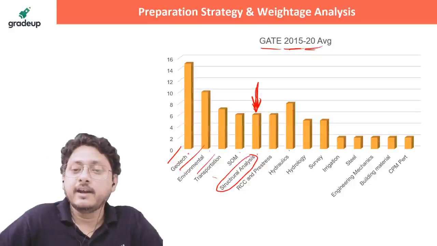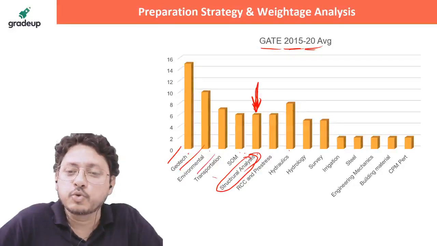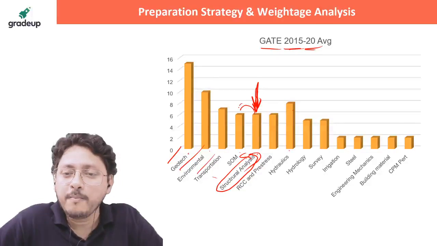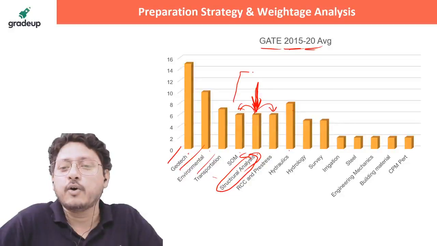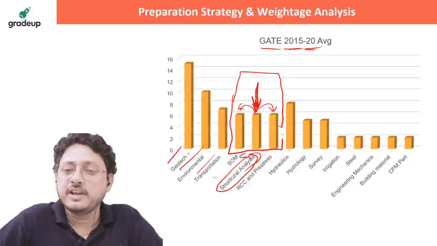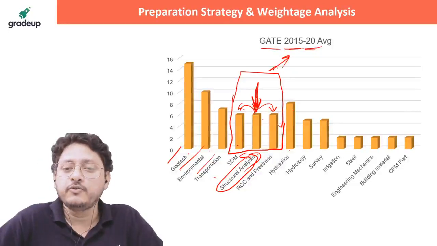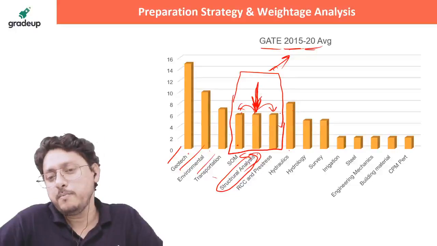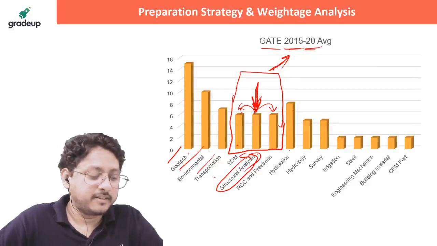But see here, as I told you, if you are starting structural analysis, it will give a strength to SOM, as well as it will give a strength to RCC. Now, if you take this as a whole package, then of course, this is more than any other. RCC, pre-stress, then SOM, if you include it, structural analysis will help in both SOM and RCC. So if you take it as a whole, you'll get more weightage. Did you get that?